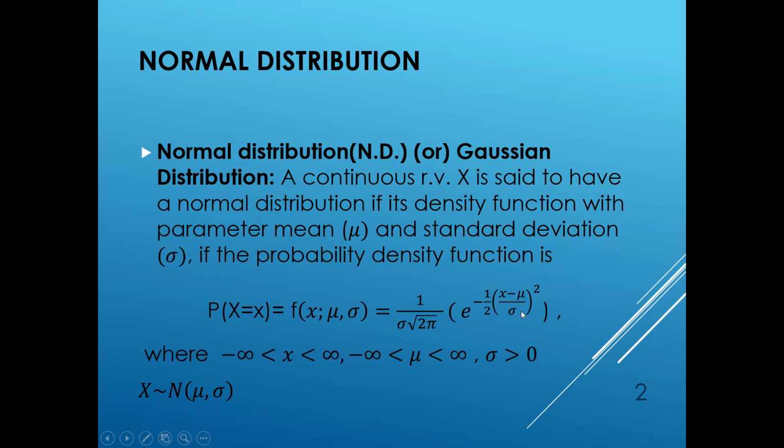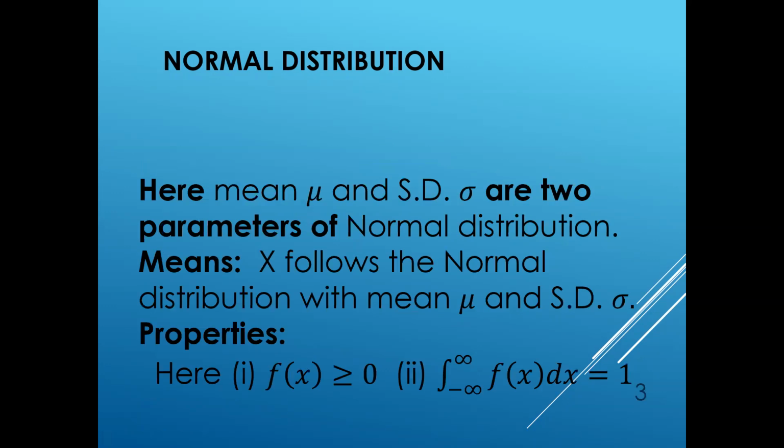Here sigma is the standard deviation and mu is the mean. The value of x is from minus infinity to plus infinity, the value of the mean is from minus infinity to plus infinity, and the standard deviation must be greater than 0. The mean mu and the standard deviation sigma are the two parameters of a normal distribution. X follows the normal distribution with mean mu and standard deviation sigma.